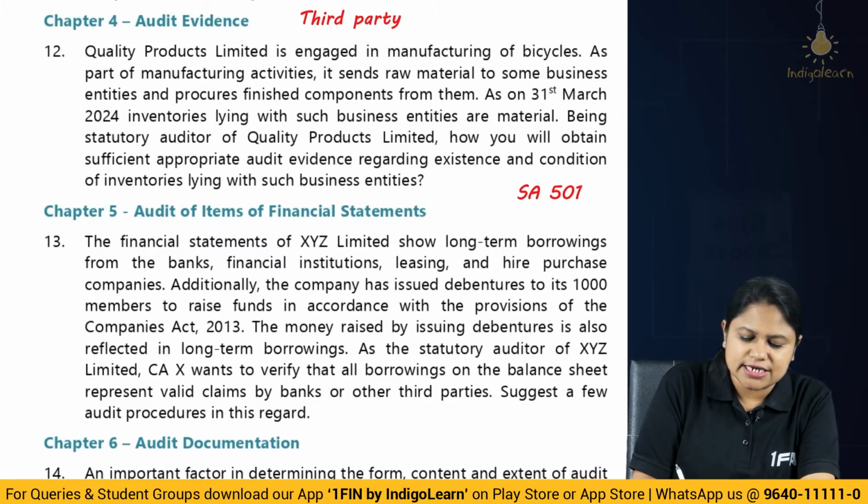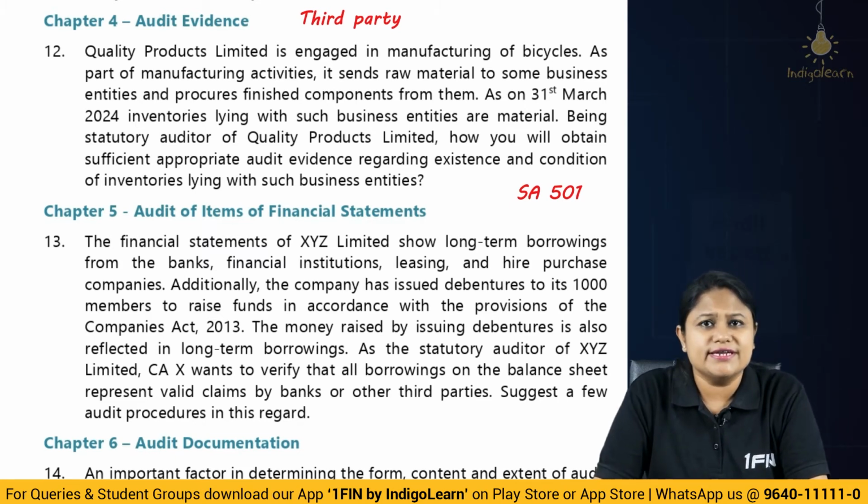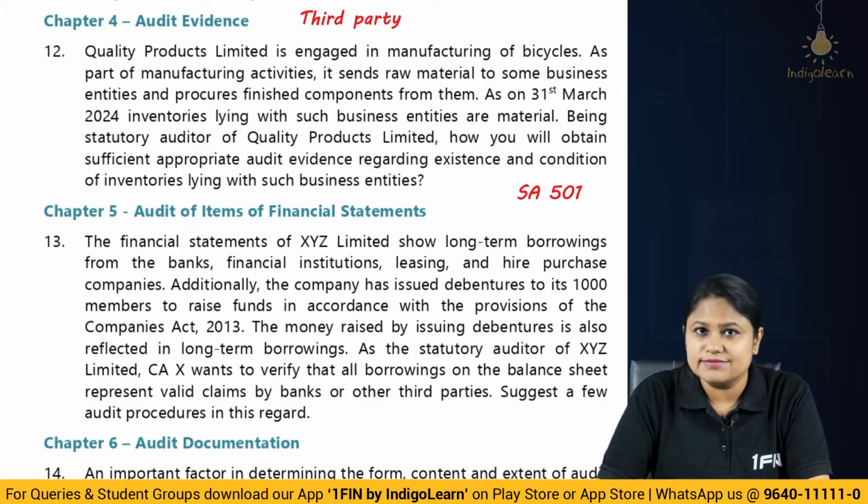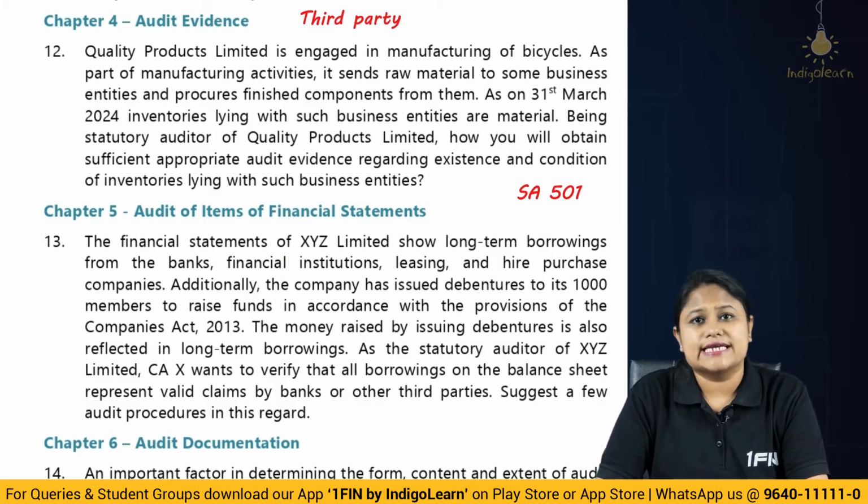So basically this question comes from SA 501, Audit evidence, specific considerations for selected items. So we have 3 selected items there. One is inventory, second claims and litigation, third is segment information. So in the inventory, what is the assertion that we are checking here? It is the condition and the existence, correct?